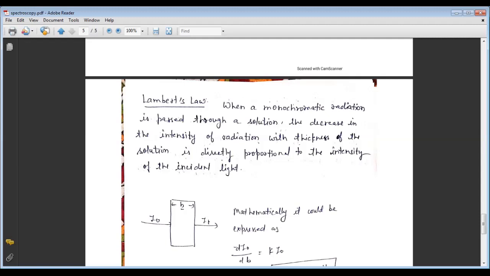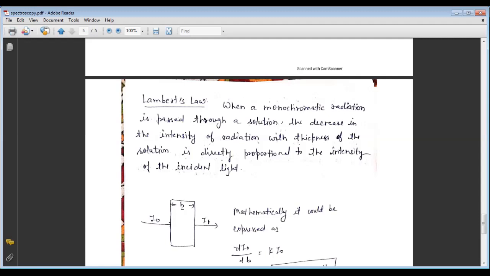This is not a requirement of the working process of the spectrophotometer, but in this lecture we are going to take some basic knowledge of the principle of spectroscopy.